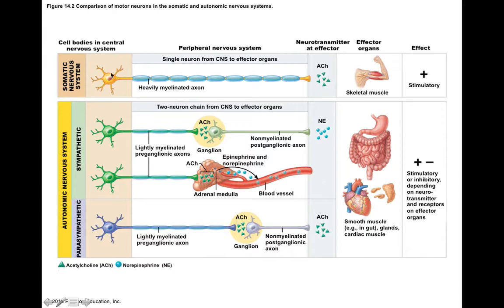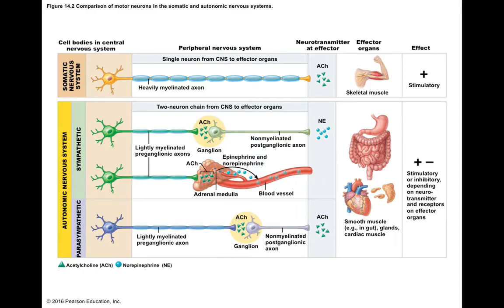We talked about how in the somatic versus the autonomic nervous systems, different neurotransmitters are released onto different effector organs or different neurons. And we saw a similarity across both systems, and that was the use of acetylcholine. Neurons that release acetylcholine, we say, are cholinergic. So in the somatic motor system, our motor neurons are cholinergic because they release acetylcholine directly on a skeletal muscle. In both the sympathetic and parasympathetic nervous systems, the preganglionic neurons are also cholinergic because they all release acetylcholine.